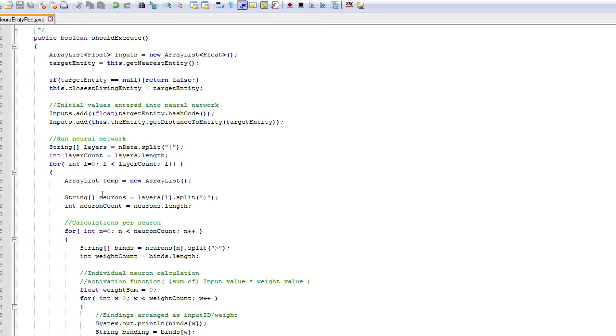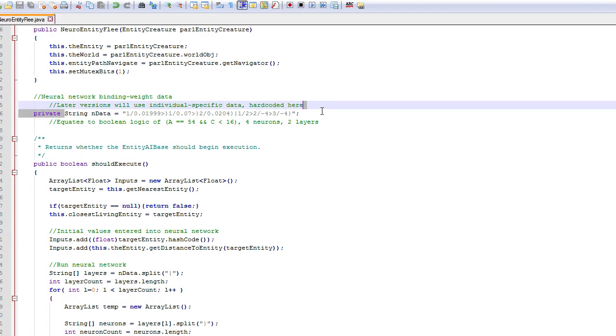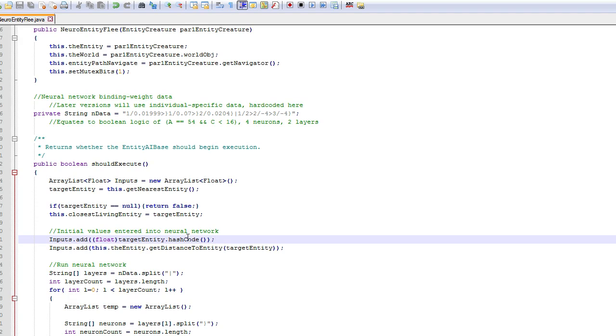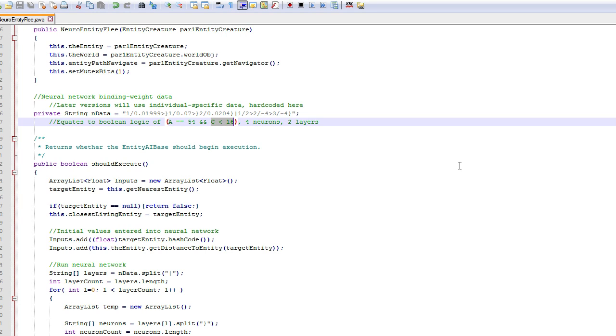But down here, the first thing that we need to note is we are no longer using junk data for the neural network. This is a 4-neuron network across 2 layers, which is replicating the Boolean logic that the standard flee task uses for villagers. So it is looking for a specific number in the, let me see if I find it. Okay, there we go. Target entity.hashcode. It's looking for a specific entity ID that the entity is actually looking at, and then it is looking for whether the distance from this entity to that entity is less than 16 blocks, which is to say close enough to consider starting to run.